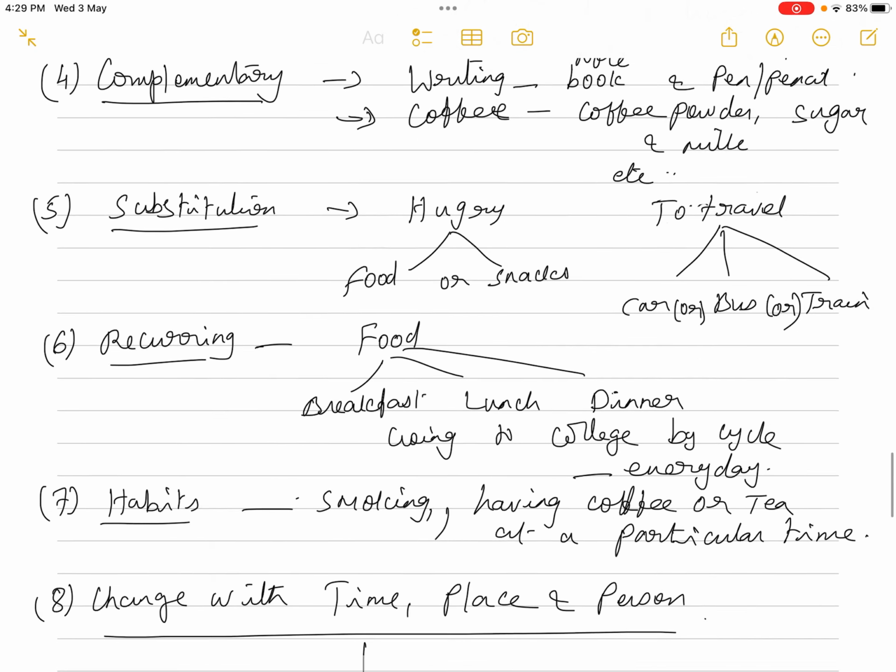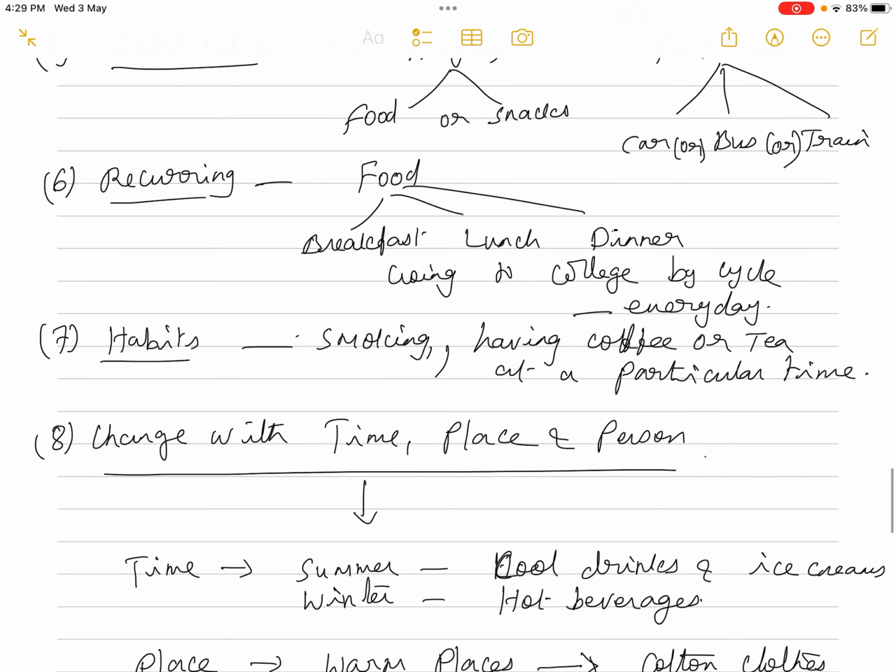Okay, then the sixth one, recurring. Some types of wants keep on recurring. We might be satiated, we might be satisfied, but they keep on happening again and again. The best example is food or thirst. For food, we need breakfast, we need lunch, we need dinner, isn't it?